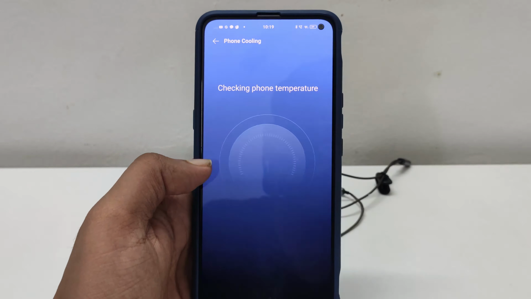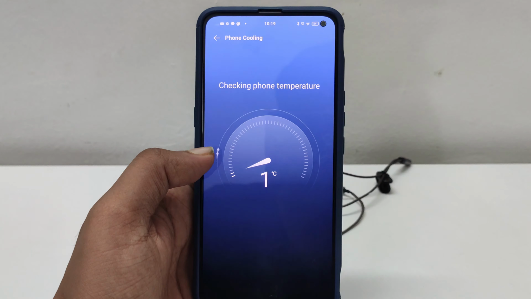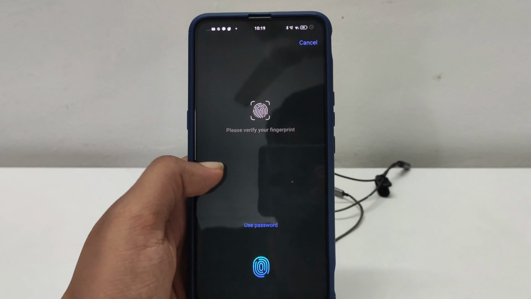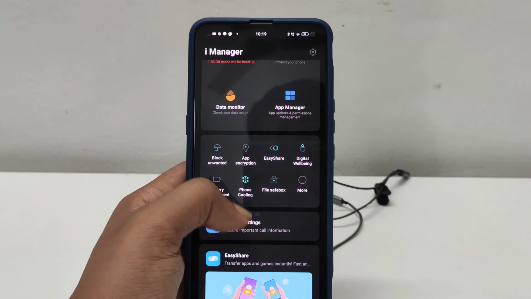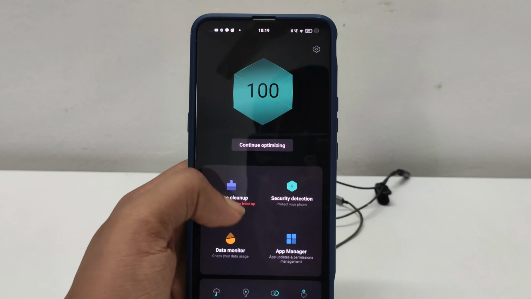So it's really good because this actually cools your phone. If you're gaming for a long time, just click on phone cooling, you're done, you're cool. You can use File Safe Box to store your secret files. You can even use app encryption to lock your app. So you can do everything security related in one go, right?